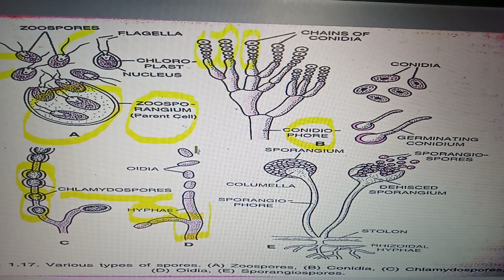When the hyphae break down, they form oidia. And the last spores that we discuss are sporangiospores. Sporangiospores are formed inside the sporangia and are known as sporangiospores.